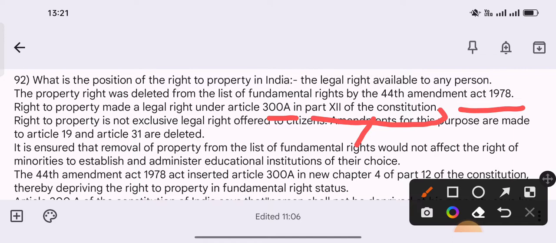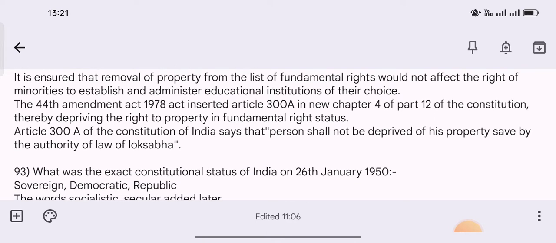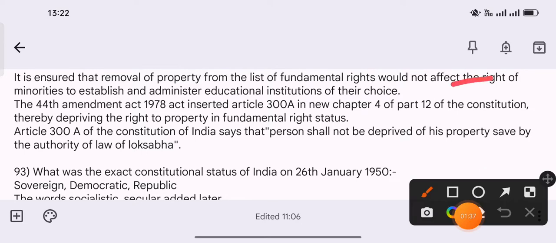Here, right to property is not exclusive legal right offered to citizens, and amendments for this purpose are made to Article 19 and Article 31 are deleted. It is ensured that removal of property from the list of fundamental rights would not affect the right of minorities to establish and administer educational institutions of their choice.